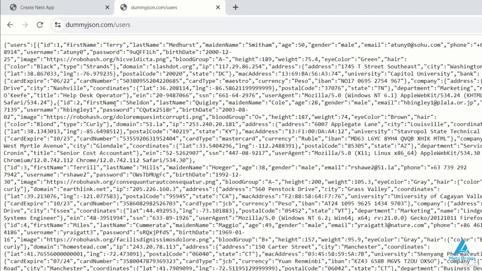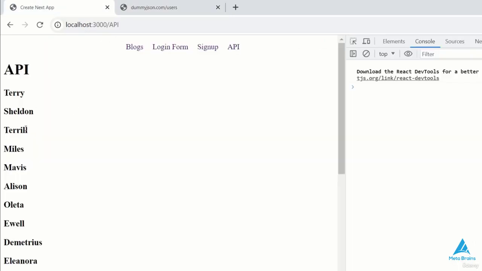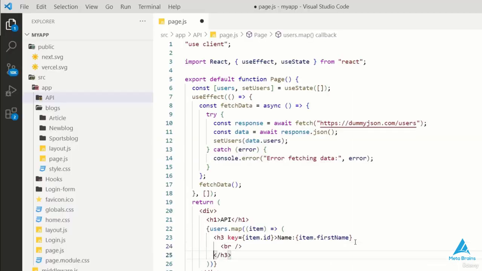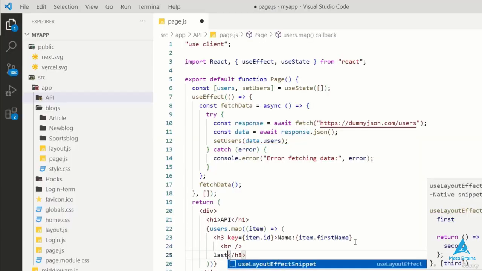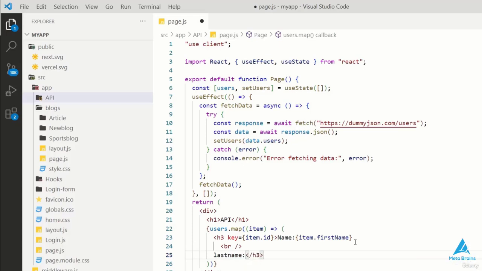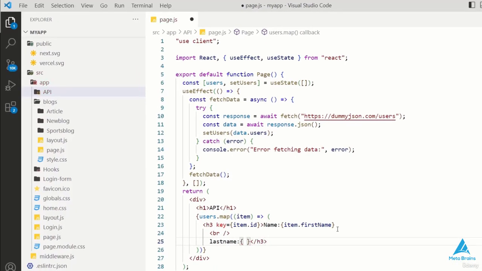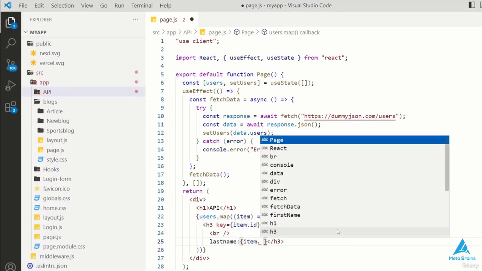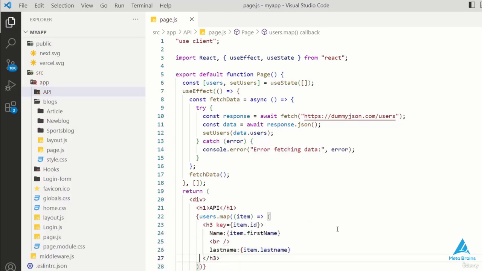To further customize the display, you can add styling to format the data as needed. Styling allows you to present the data in a more structured and visually appealing manner, such as in a table. Okay, so this lecture has covered the basics of using an API, including fetching data and handling it.